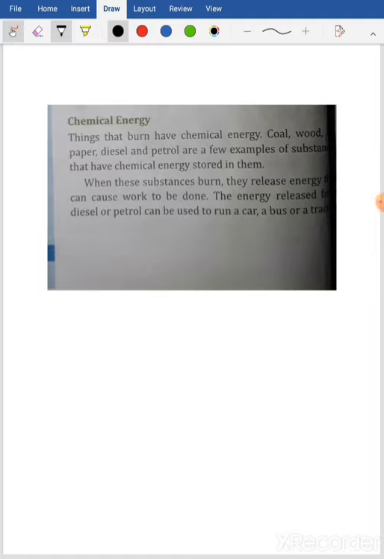We are doing chapter number 3, energy, and in the last class we learned about potential energy and kinetic energy. We have learned the formulas with the help of which we can calculate potential energy and kinetic energy, isn't it? Yes. So today we are going to begin with other types of energy such as chemical energy, electrical energy, muscular energy, magnetic energy, light energy, heat energy, sound energy, and nuclear energy.